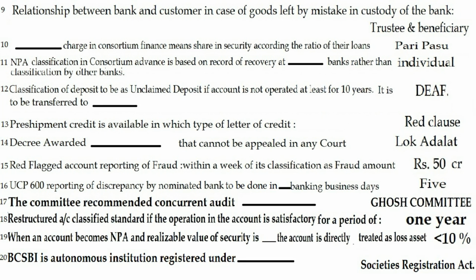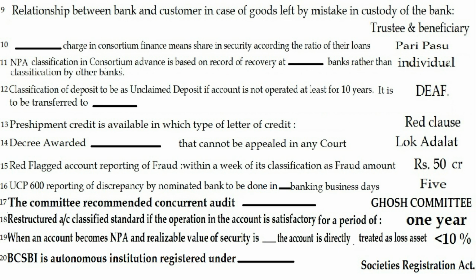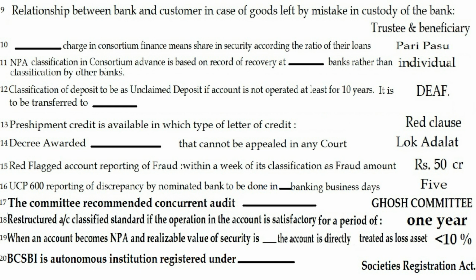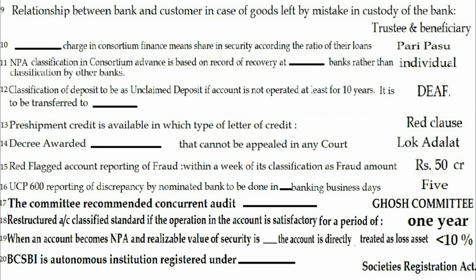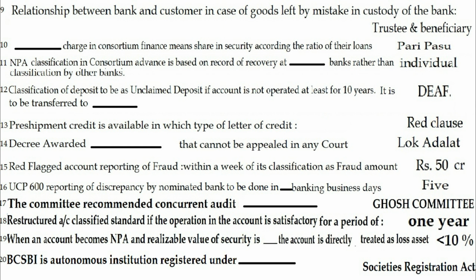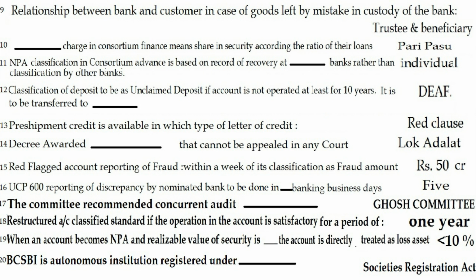Question 16. UCP 600: reporting of discrepancy by nominated bank to be done in dash banking business days. The answer is 5 banking business days. Question 17. The committee that recommended concurrent audit: dash. The answer is Ghosh committee. Question number 18. Restructured account classified standard if the operation in the account is satisfactory for a period of dash. The answer is 1 year.